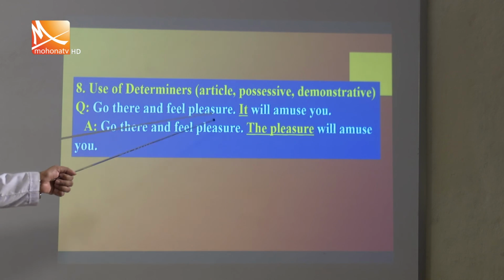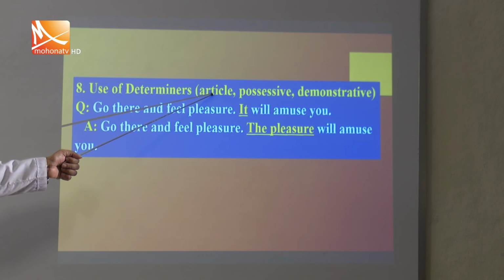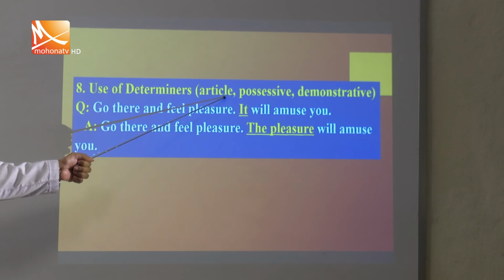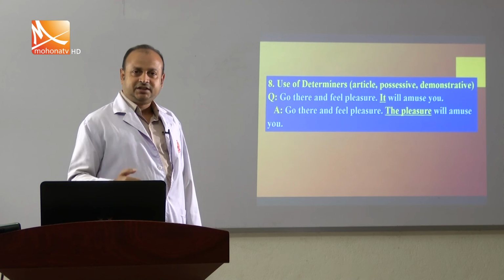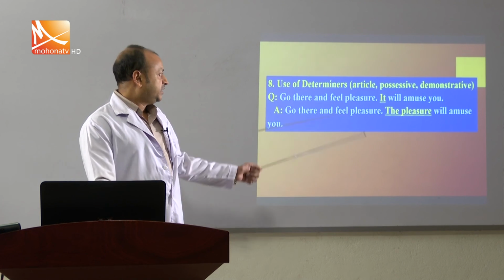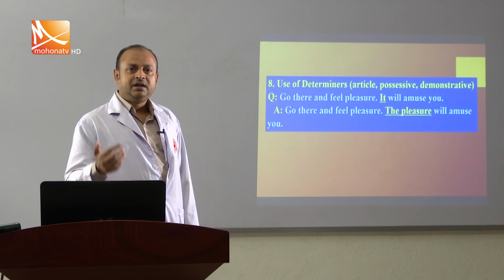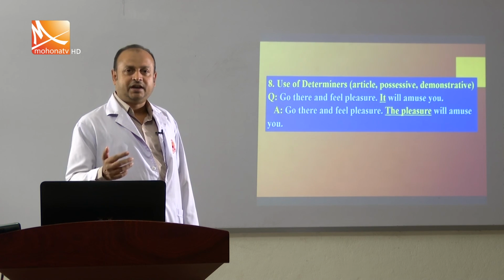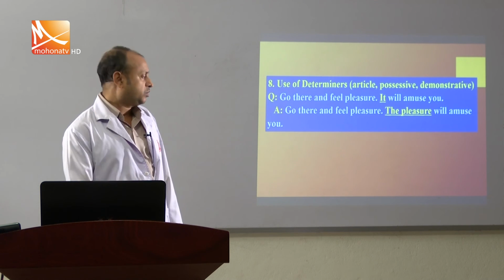So, determiner can also take any article to make it more clear as article, possessive or demonstrative. So, determiner is an important factor. Sometimes in a sentence we cannot use any determiner in general, but to make a noun more specific, it can take a determiner to make it more clear.